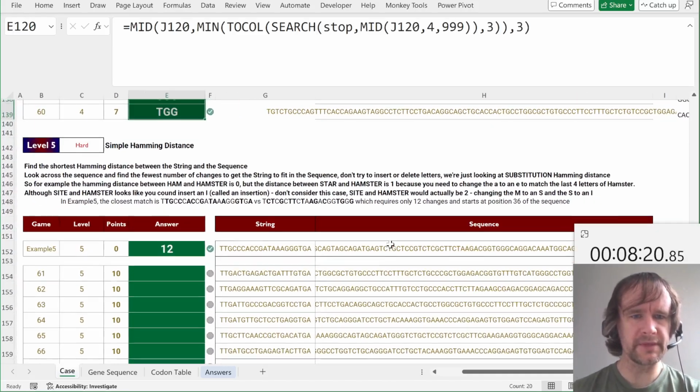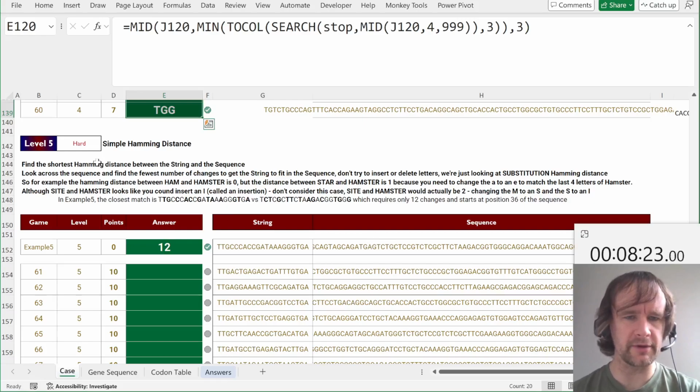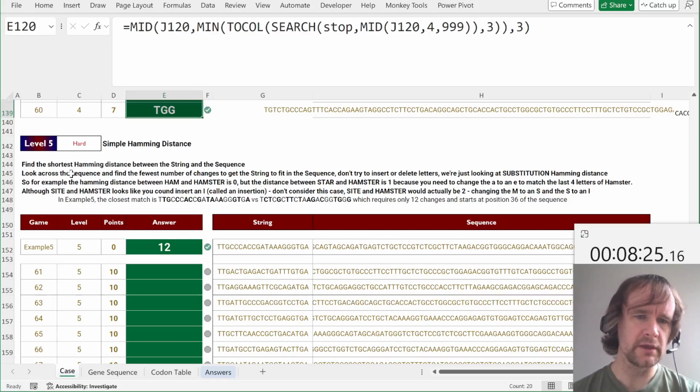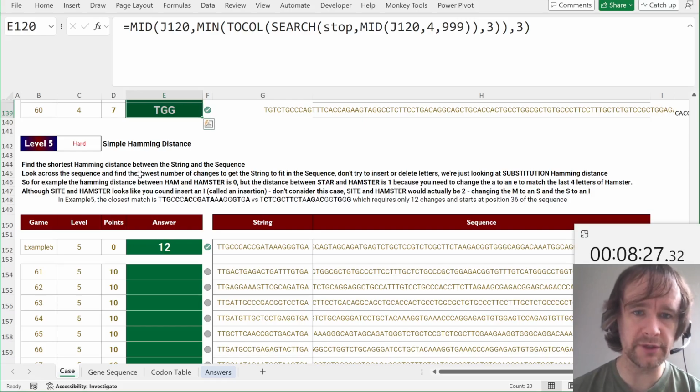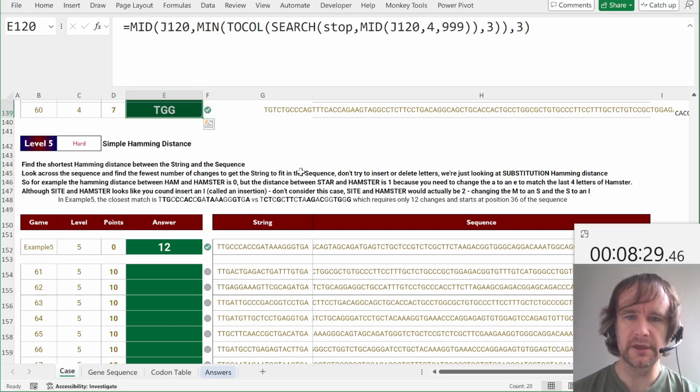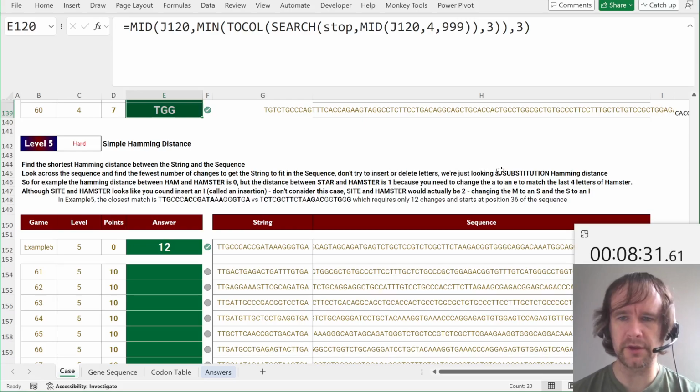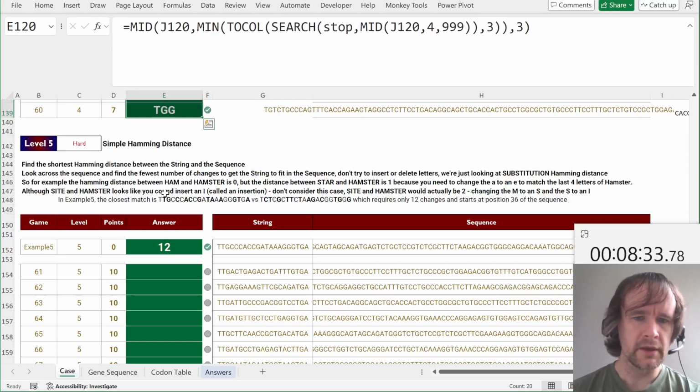Silly, silly. Okay. Simple Hamming distance. Find the shortest Hamming distance between the string and the sequence. Look across the sequence and find the fewest number of changes to get the string to fit in the sequence. Don't try to insert or delete letters. We're just looking at substitution Hamming distance.